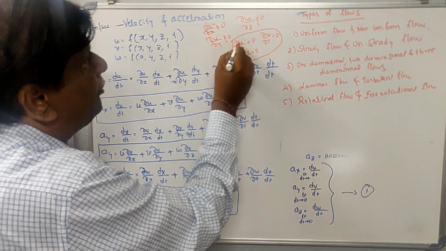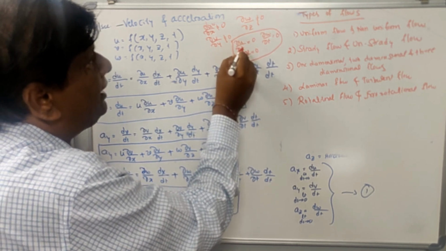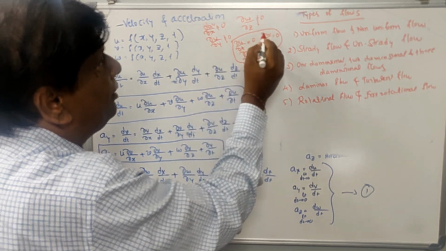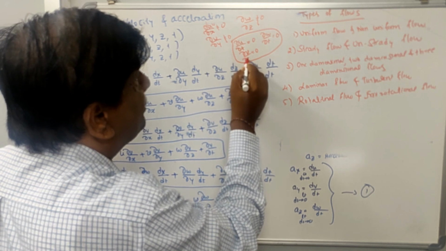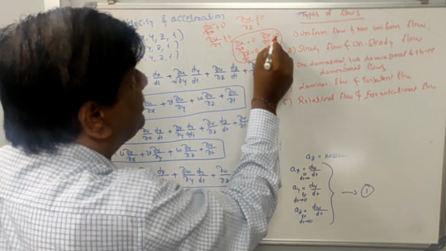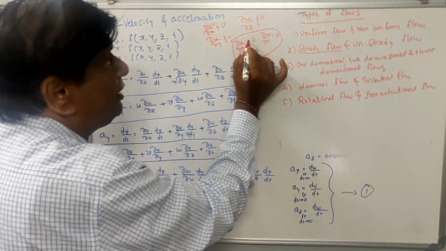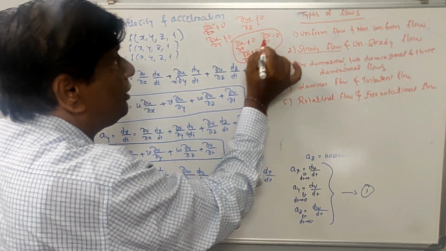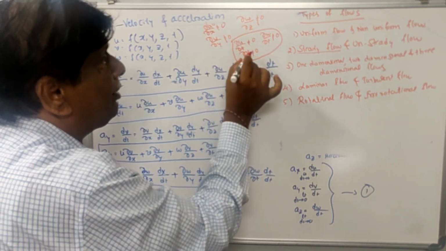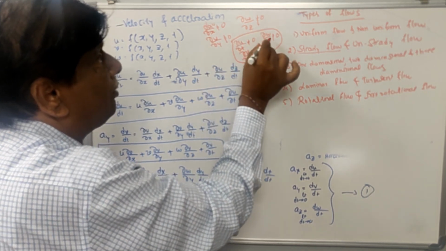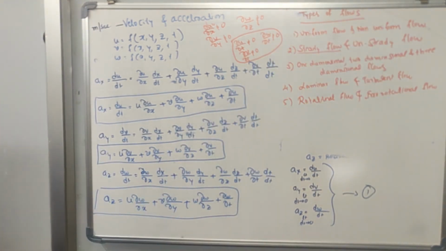It is the variation of the velocity component with respect to time t. Similarly, ∂v/∂t is the variation of velocity with respect to time t. If these variations are zero, then you can call it a steady flow. If ∂u/∂t is not equal to 0, ∂v/∂t is not equal to 0, ∂w/∂t is not equal to 0, you can call it unsteady flow.